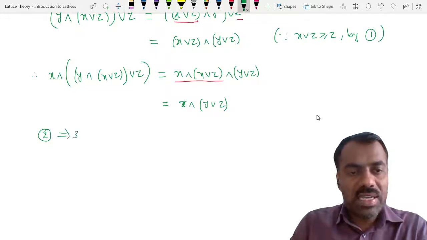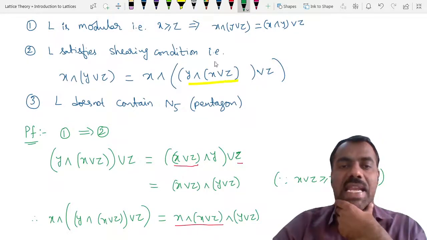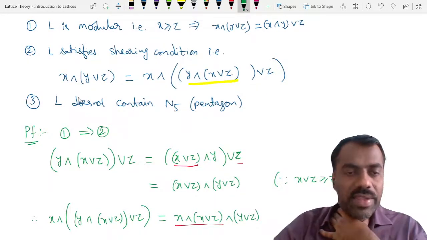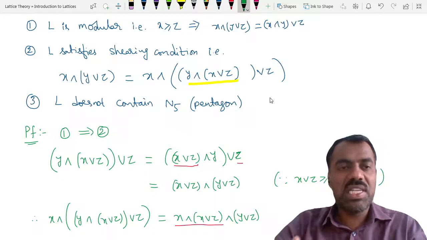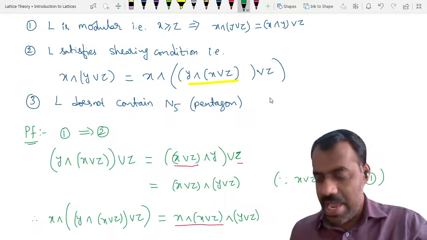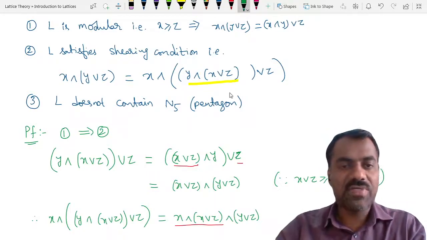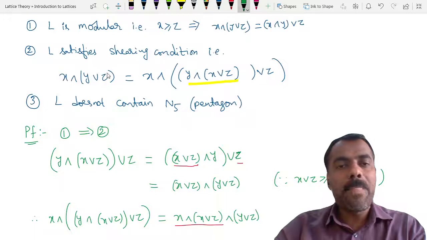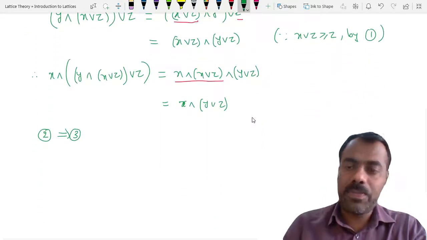2 implies 3 we want to show. So assume that whenever such identity is true, then we want to show that L does not contain n5. So how will we prove it? We will prove by contradiction. Assume that L contains n5 and we should get a contradiction to the identity. Okay, that is the idea.